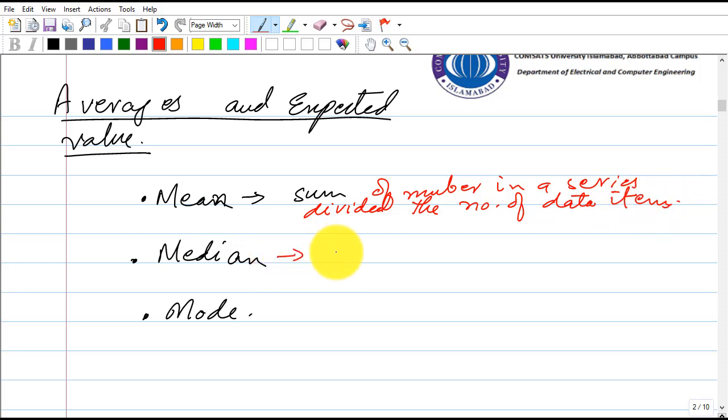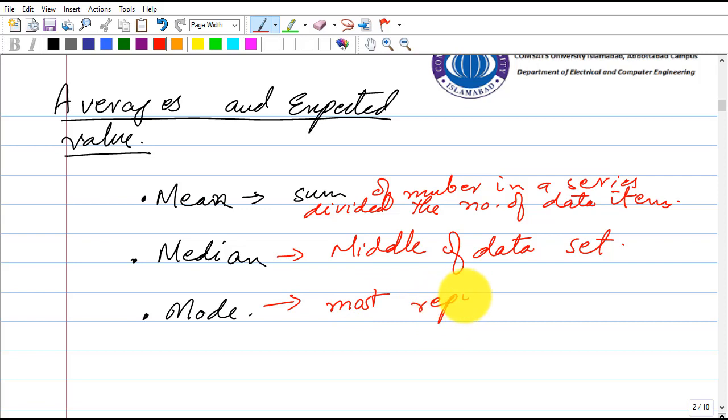Median gives us the middle of the data set, and the mode gives us the most repeated value in the data set.